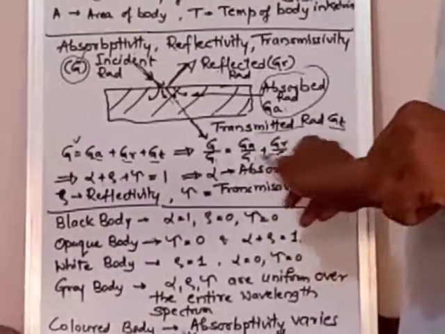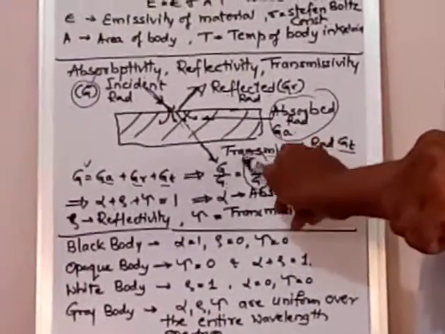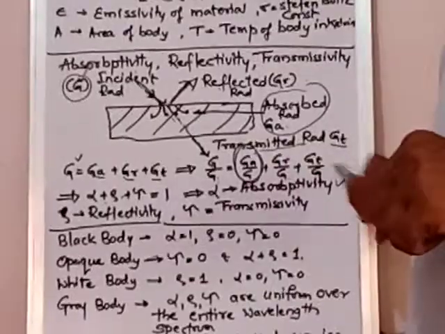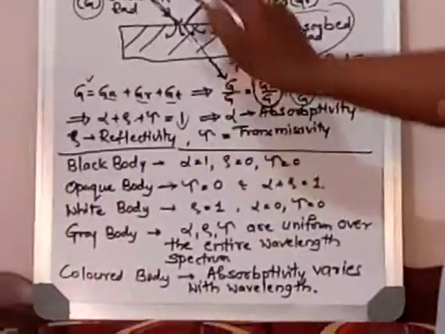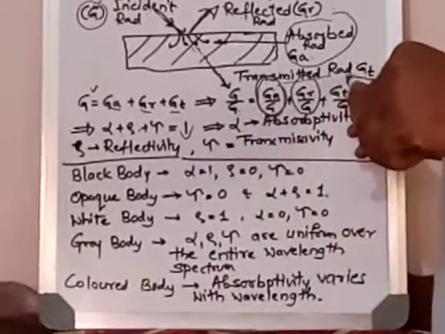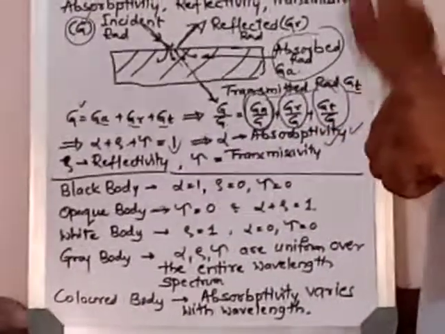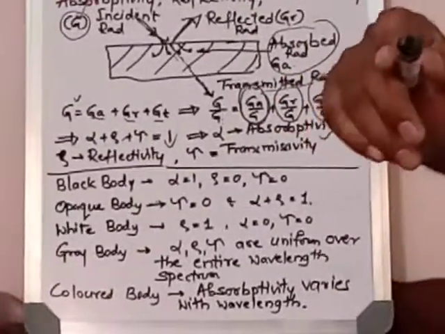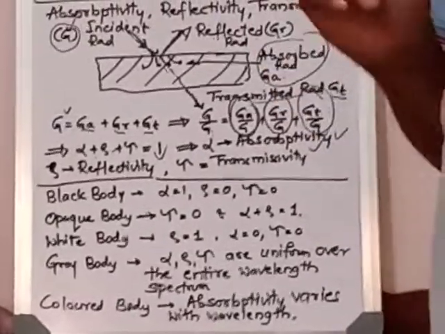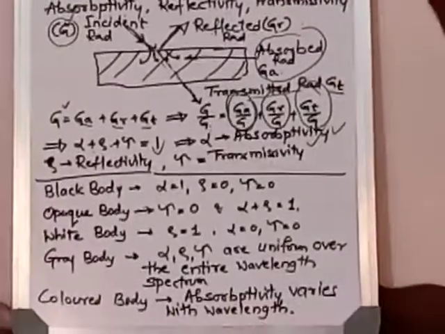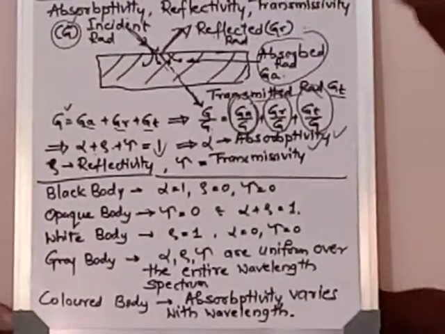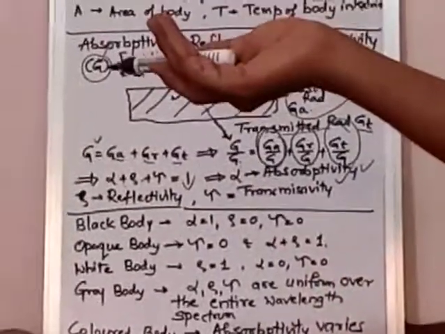Alpha means absorptivity: how much out of the total is absorbed. Rho is reflectivity: how much out of the total is reflected. Tau is transmissivity: how much out of the total is transmitted. The fractions total should be equal to 1. For example, 0.3 for absorption, 0.4 for transmission and 0.3 for the remaining, whatever it may be.